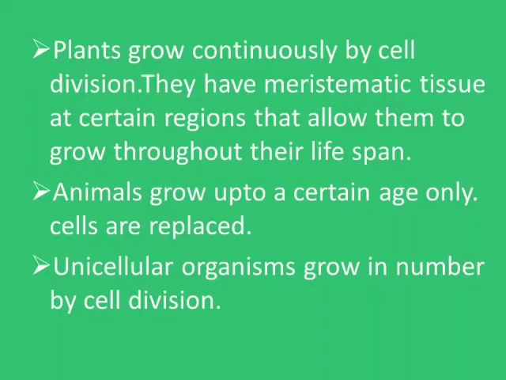Plants grow continuously by cell division. They have meristematic tissue at certain regions that allows them to grow throughout their lifespan. Animals grow up to a certain age only, and cells are replaced. Unicellular organisms grow in number by cell division.